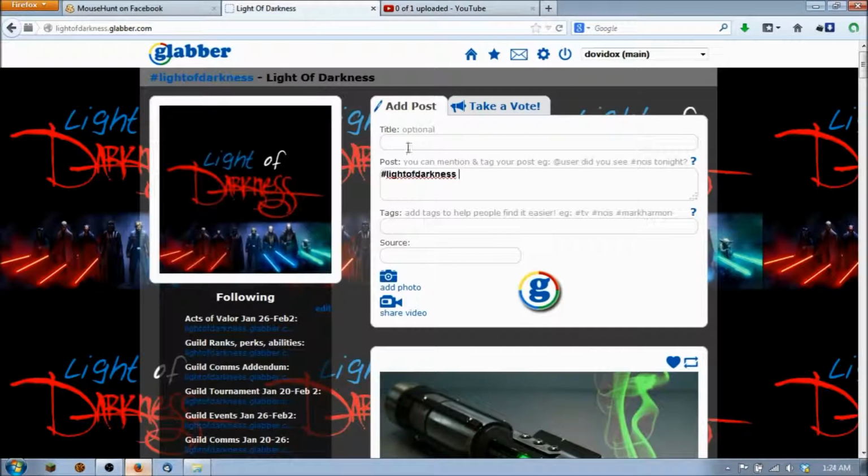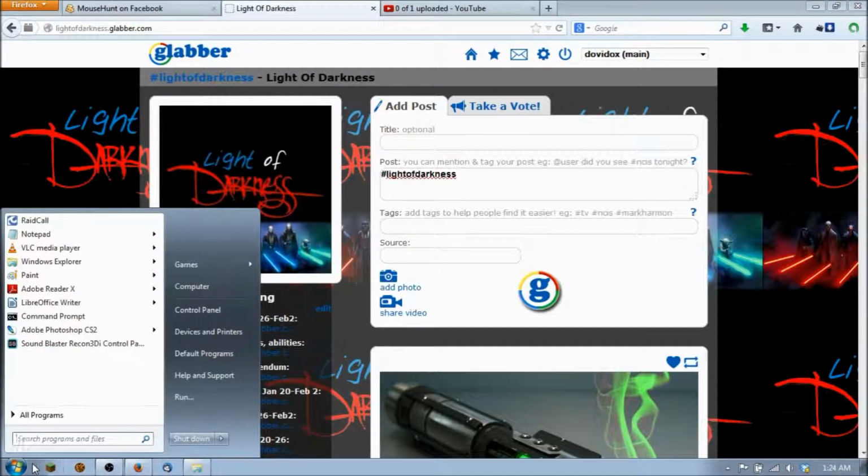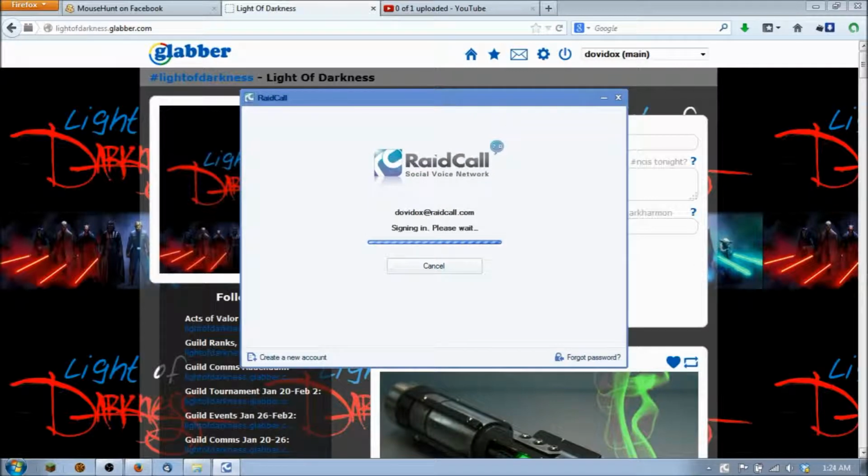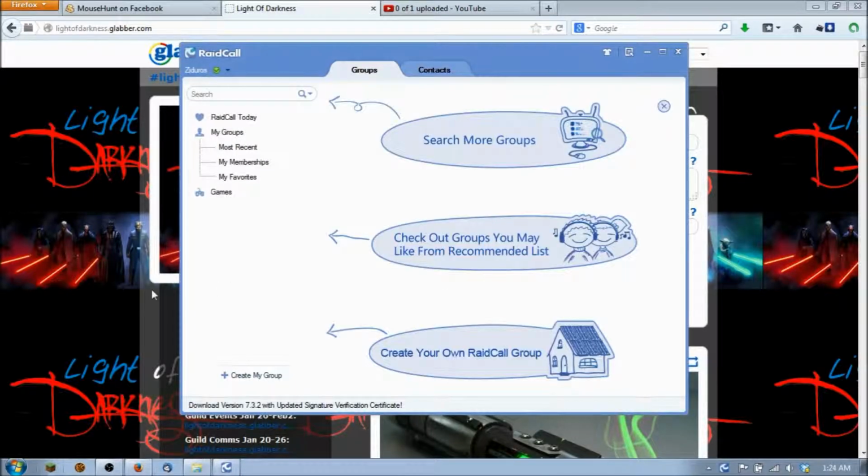I'm not going to bother going through this whole process of installing it when I already have it on the machine here. So let's get into Raidcall. Very, very simple. Going to load it up. Now, whoa, wait a second. Where in the world do I find the settings for this?